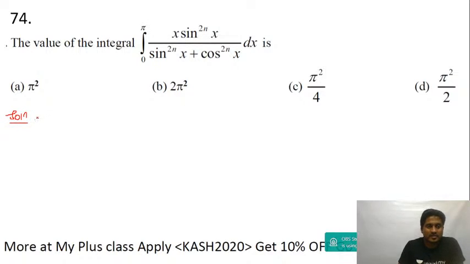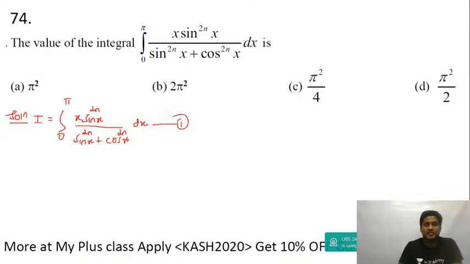Okay, now listen, I am going to take I is equal to integral 0 to pi x into sin x to the power of 2n upon sin x to the power of 2n plus cos x to the power of 2n dx. Let's call this equation 1. I'm going to use the property integral 0 to a f of x dx is equal to integral 0 to a f of a minus x dx.